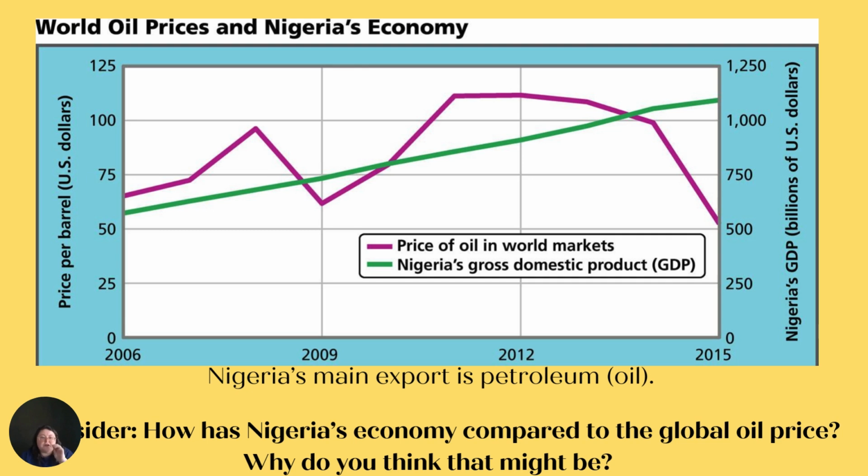Let's look at this chart that shows world oil prices and Nigeria's economy. You can see on the left-hand side it says price per barrel in US dollars, and on the bottom it has the years. This is comparing the price of oil in world markets in purple to Nigeria's gross domestic product. Nigeria's main export is petroleum, or oil. Consider how Nigeria's economy has compared to the global oil price, and why you think that might be.